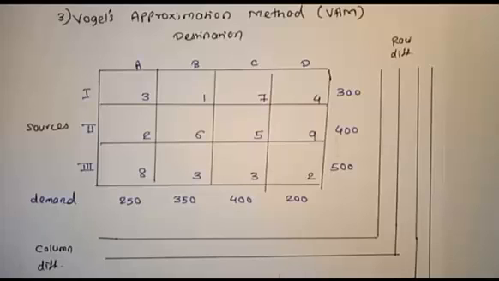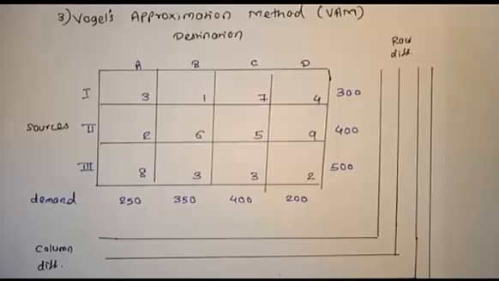In Vogel's approximation method, we have to find the difference between the minimum value and the next highest value. In the first row, the minimum value is 1, the next highest value is 3. We compare 1, 3. The difference will be 2. We write 2.